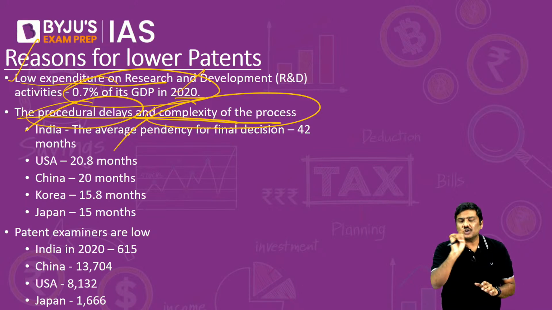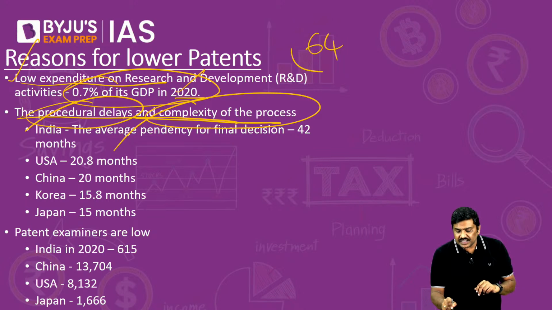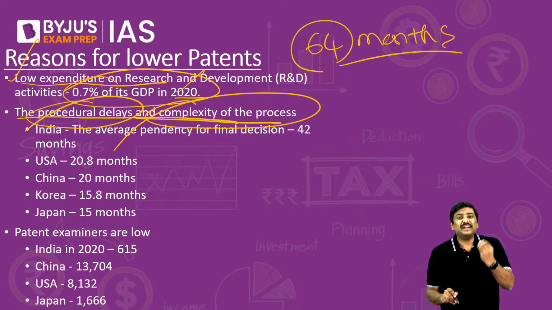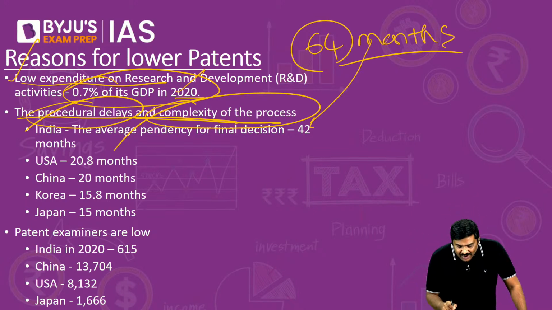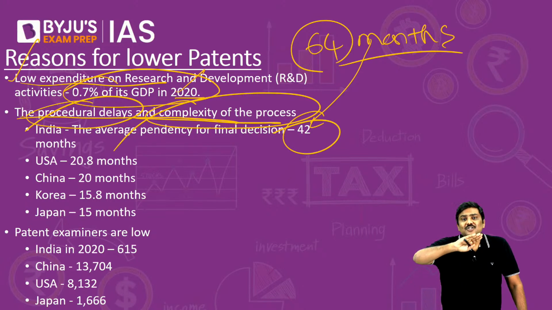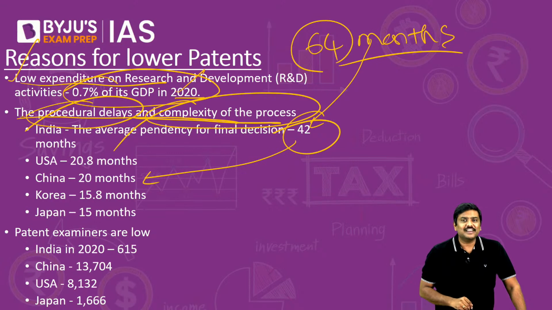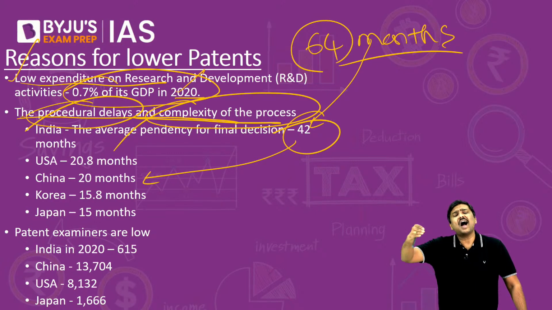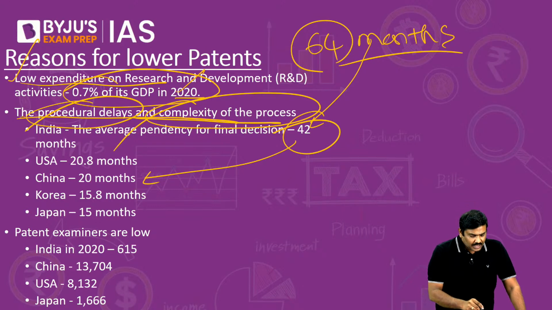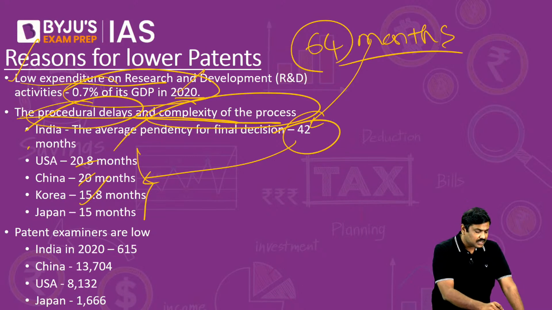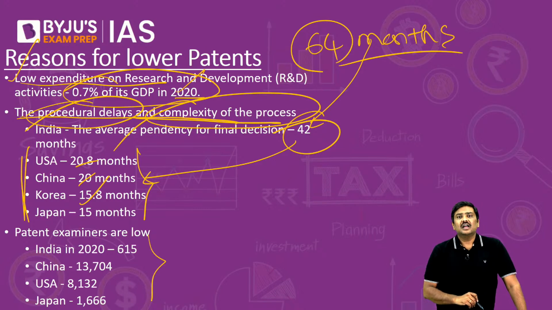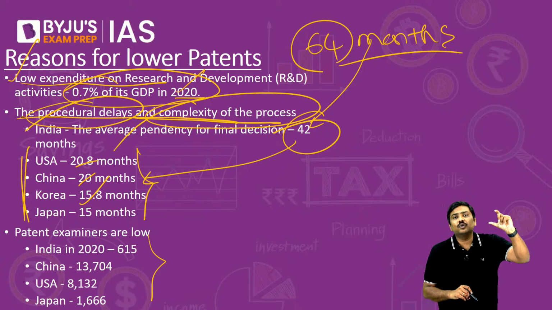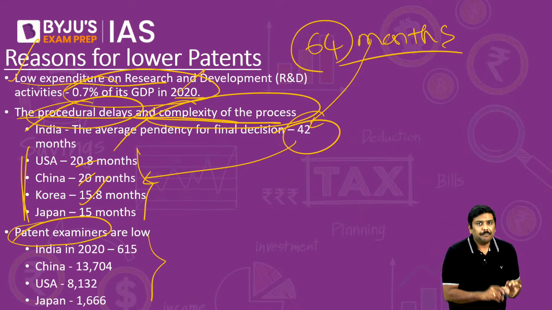However, the Economic Survey also notes that earlier we used to take somewhere around 64 months to provide the patents. We used to take around 64 months for the whole process to be over. This has been brought down to 42 months now. But this is not enough. Compared to other countries, even today India takes a very, very high number of months to grant a patent. Have a look at this: 20 months, 20.8 months, 15.8 and 15 months in these countries. One more reason cited in the Survey is that, out of the steps that I was just referring to, there is one step where you need to have patent examiners.